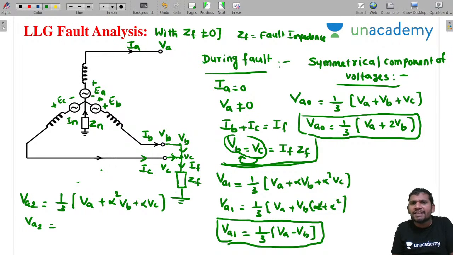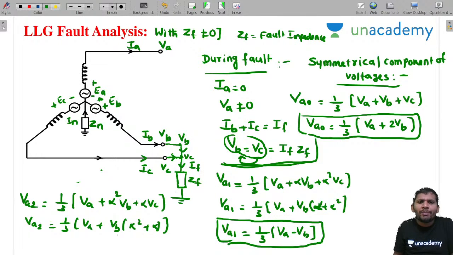Take VB common: alpha square plus alpha. How much is alpha square plus alpha? Minus 1. So VA2 equal to 1 by 3 into VA minus VB.